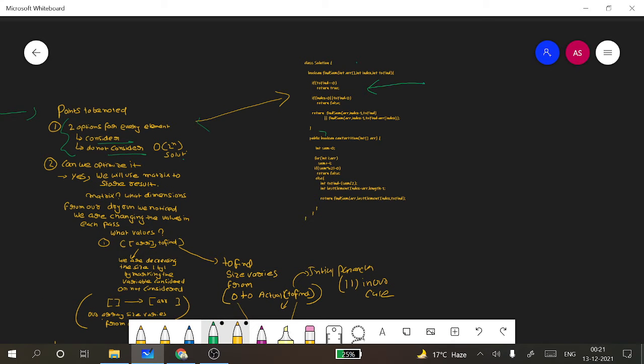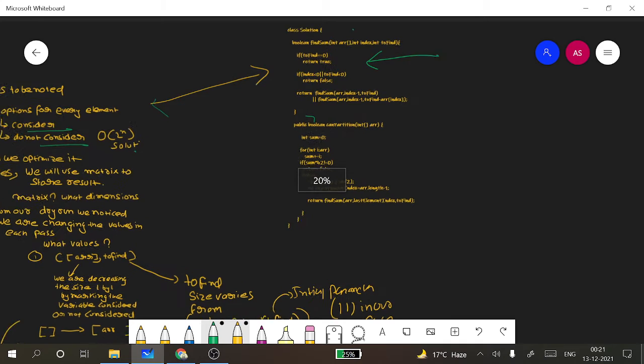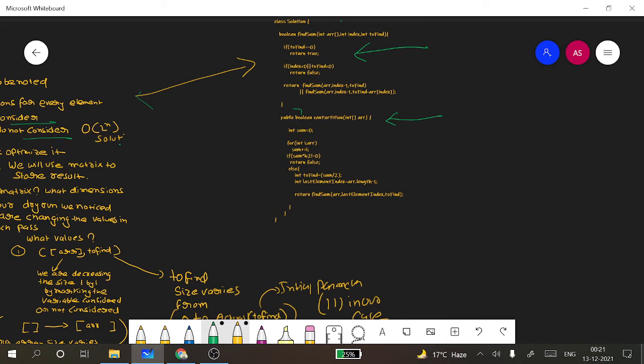Here we will be having this canPartition method, in which we will be passing the original array. We will be calculating the sum of this array, and we will check that if sum mod 2 is not equal to 0, meaning it is an odd number, we will simply be returning false, else we will do the remaining calculation.